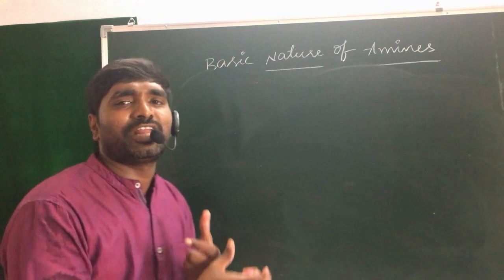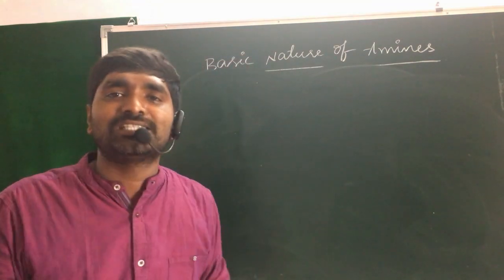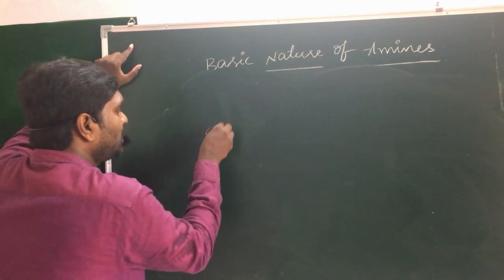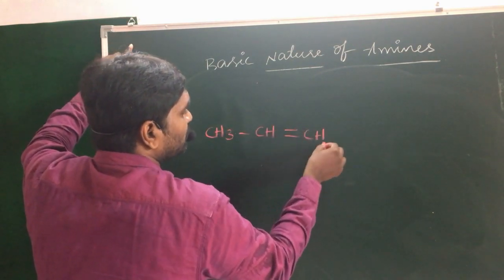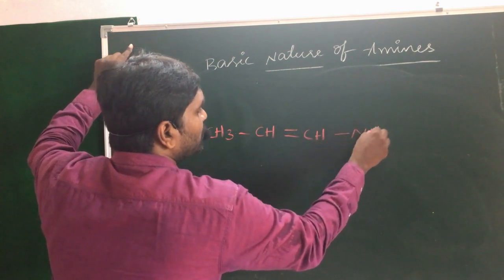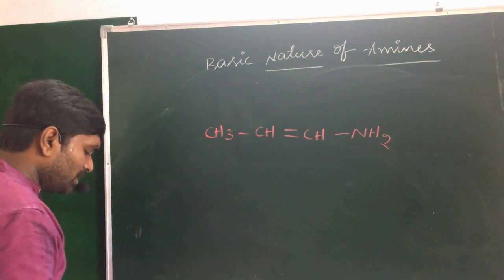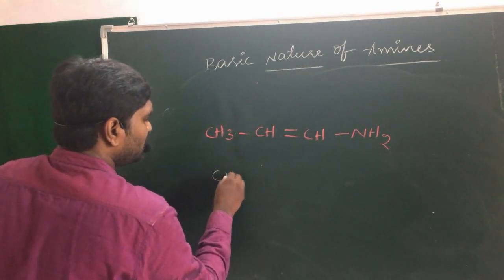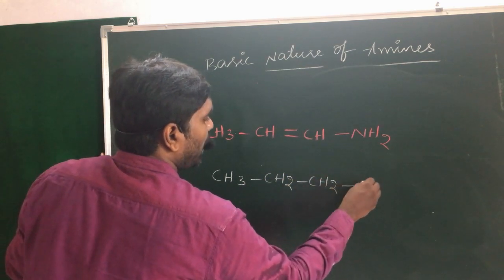That means as unsaturation increases, automatically basic character may decrease. So when you take CH3, CH double bond, CH single bond, and NH2. In the second example, when you take CH3, CH2, CH2, and NH2.